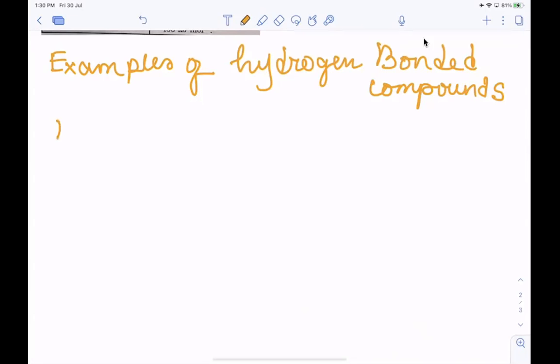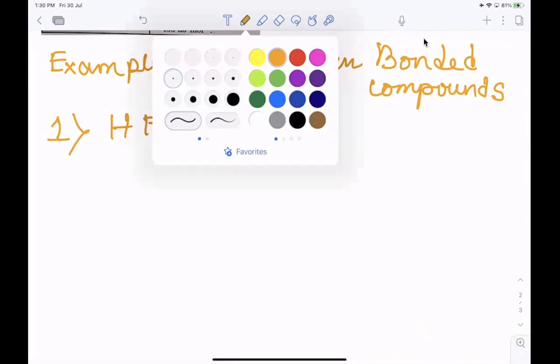Like the first one, the HF molecule. Let's see how the HF molecule forms the bond.